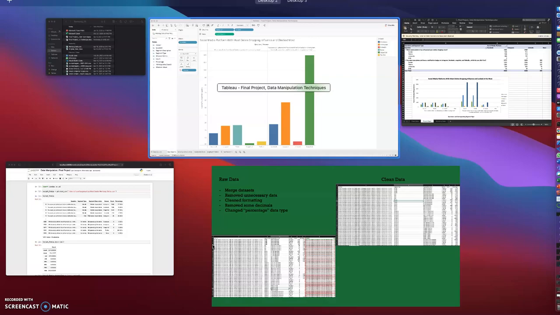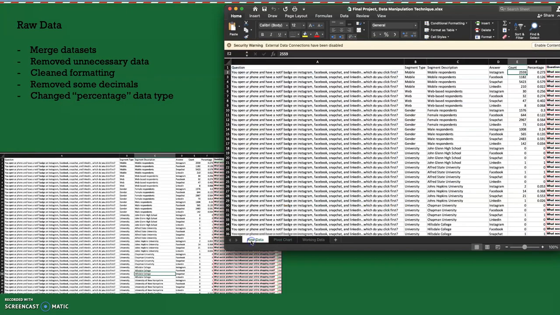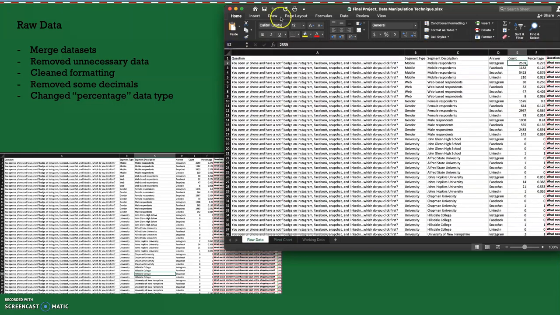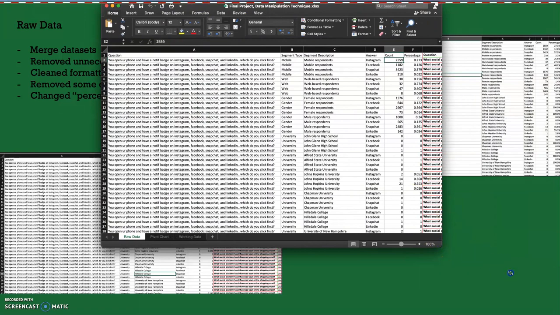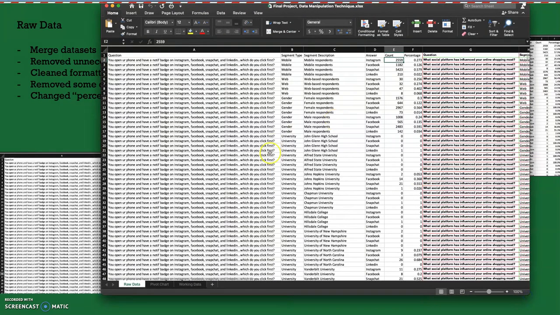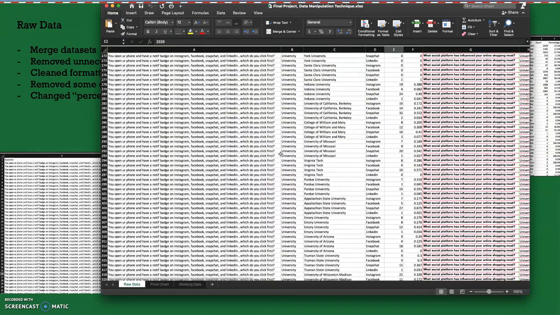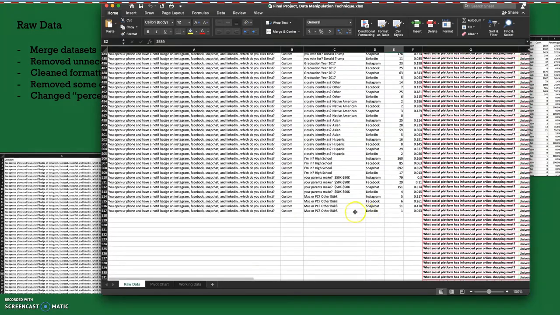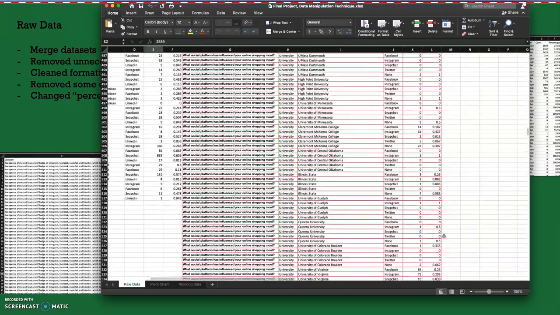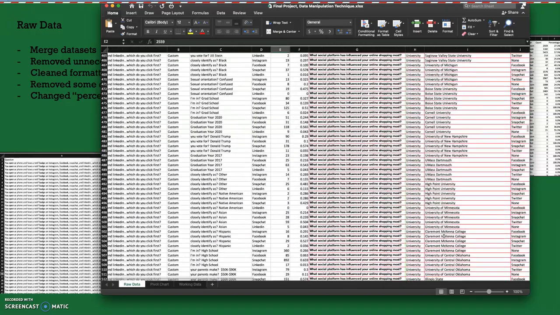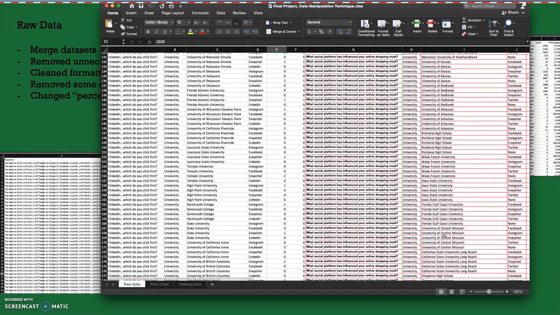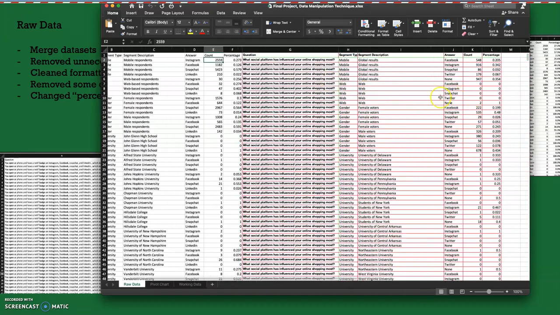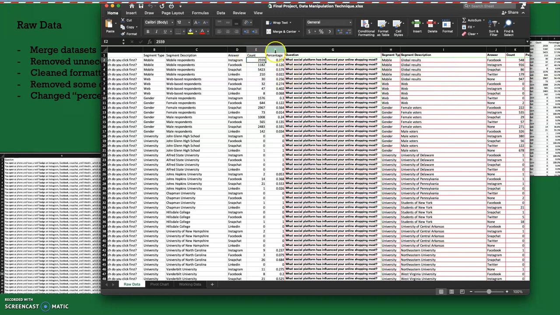So if we go to Excel, this is the raw data. We're going to move that here. And what I did was, if we see the whole data, we see that here it just starts cutting off because that's where the next question keeps going. So one data set is bigger than the other one. And what I did is I just cleaned the formatting. So I got rid of all these highlighted rows and columns, and I just made it all the same. I changed this to an actual percentage type instead of just general with a decimal, and I reduced the decimal spaces.